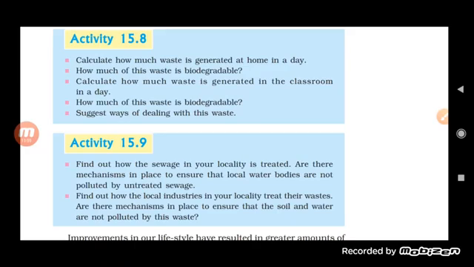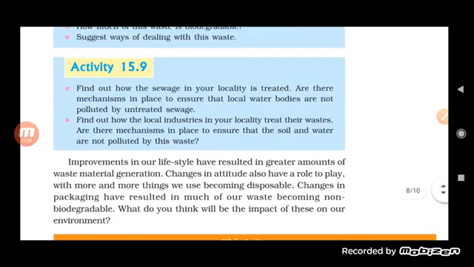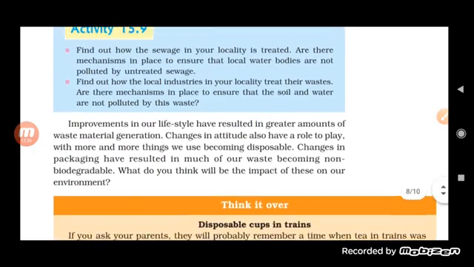While for the non-biodegradable waste, there are ways by which we can reduce the use, or we can reuse it, or we can recycle these substances. In this way, we can deal with the non-biodegradable waste.